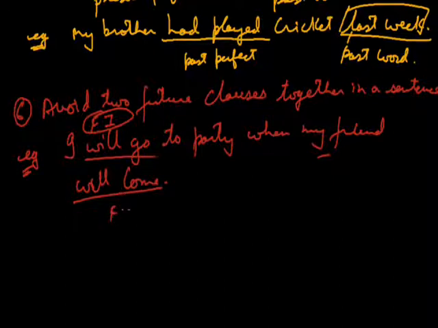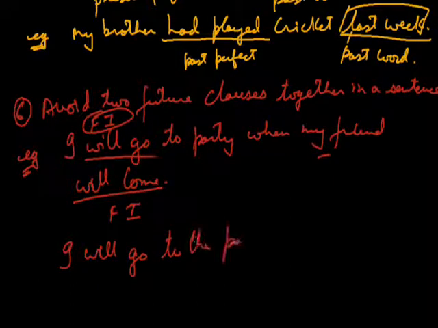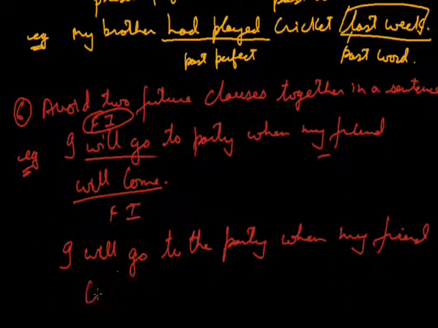Will come actually is also showing a future time, and it is a future indefinite tense. So we cannot use two future indefinite tenses in a same single sentence. That will be incorrect. The right answer will be I will go to the party when my friend comes. So we can say that we should use one present clause and one future clause. Two future clauses will be incorrect.